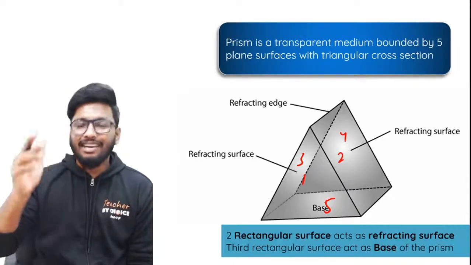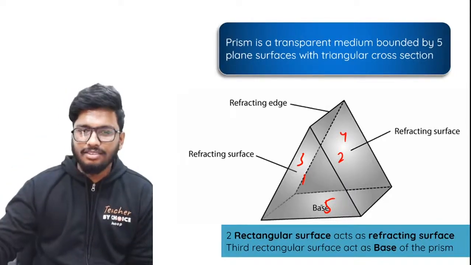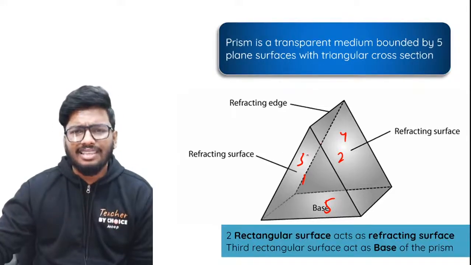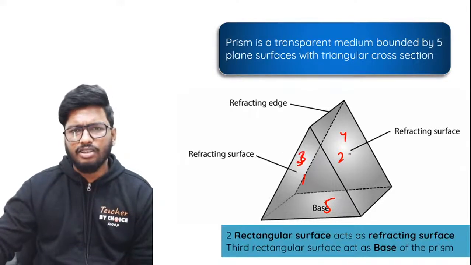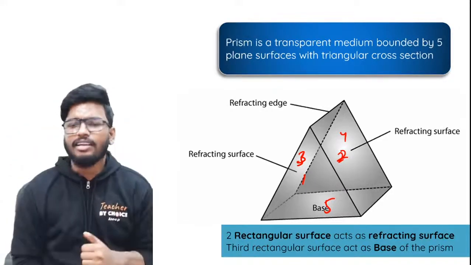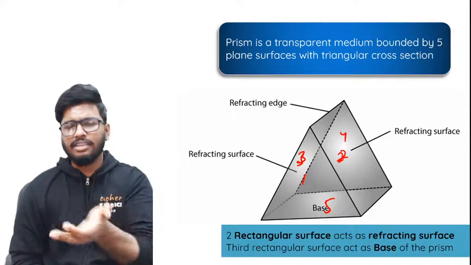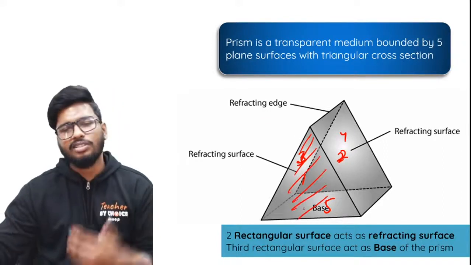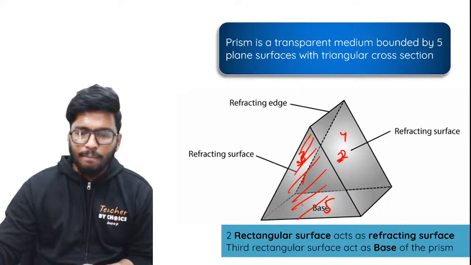Now, here you have 2 rectangular surfaces. You can say that this 3 is a rectangular surface and 2 is also a rectangular surface. They are both rectangular surfaces which are kept inclined to one another, and then you have a base. The side that is facing you is called the face of the prism as well.